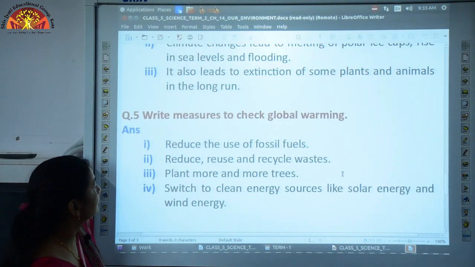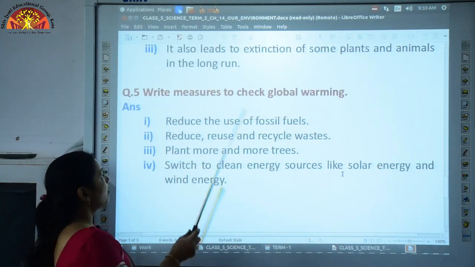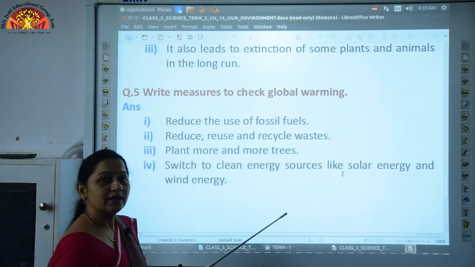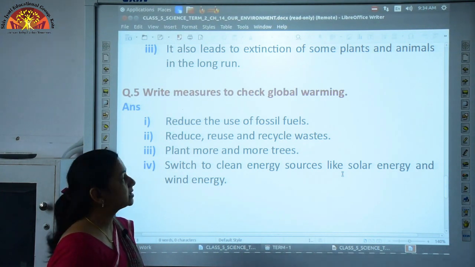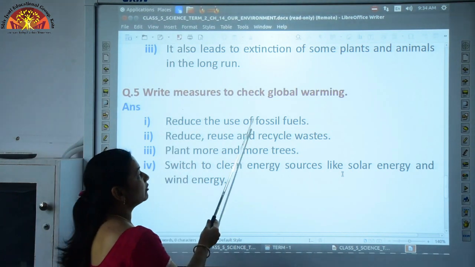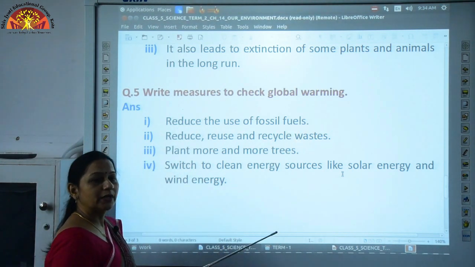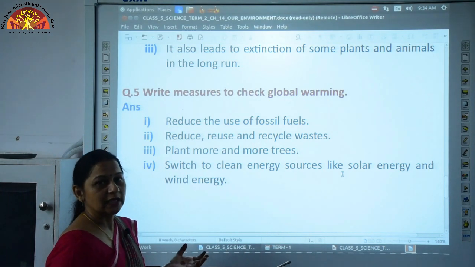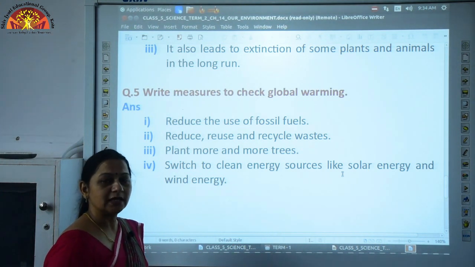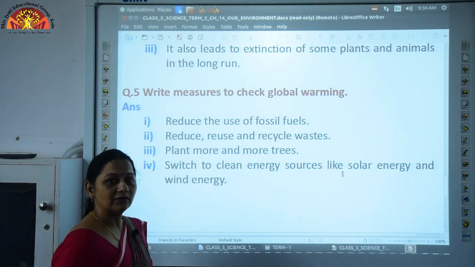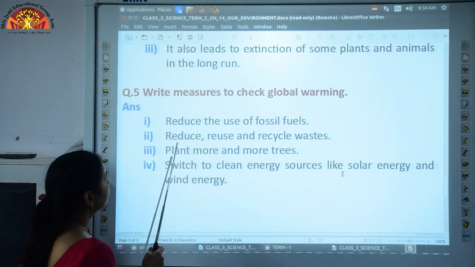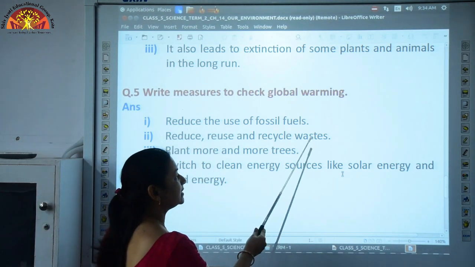So, our next question, question number 5. Write measures to check global warming. As you know, global warming is making drastic changes in our environment. So, we need to check it. How can we check it? First one, reduce the use of fossil fuels like coal, petroleum. If we reduce the use of these fossil fuels, the smoke and carbon dioxide released by them will be less, and with less greenhouse gases, there will be less global warming.